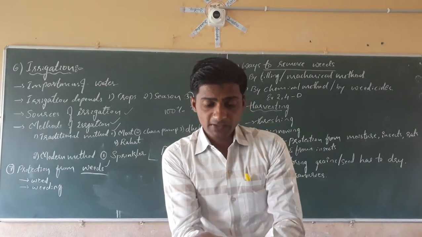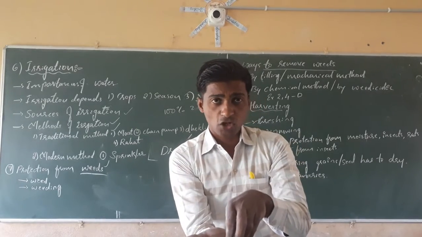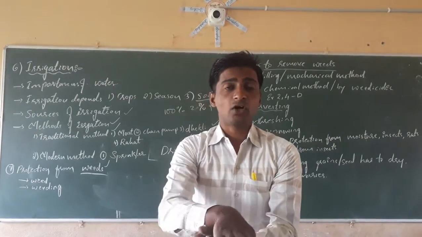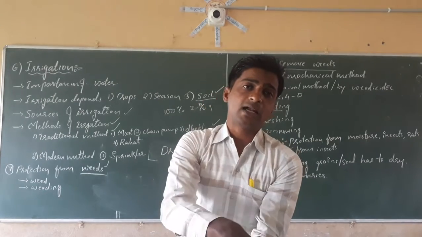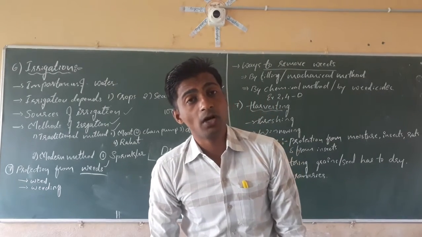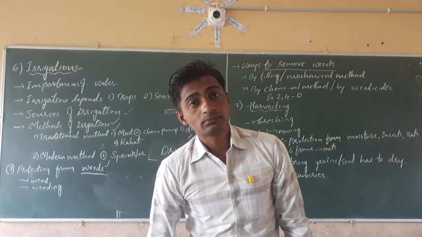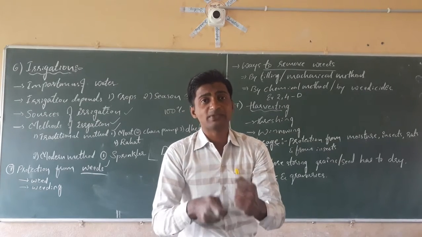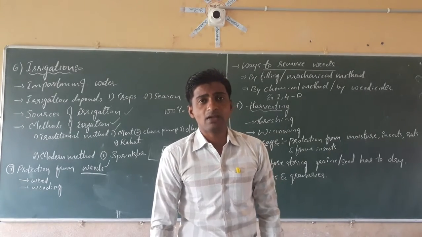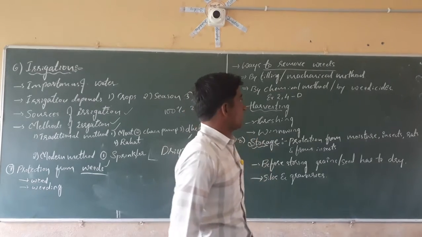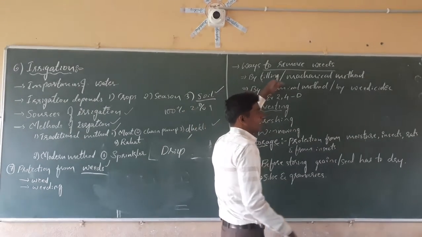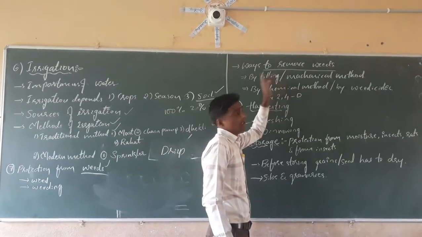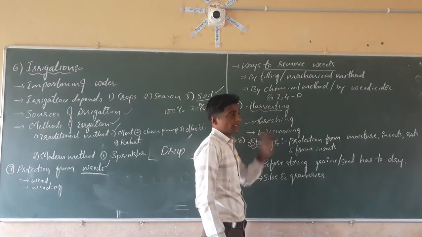Tilling means turning the soil. When we till the soil, the weeds fall beneath the soil and get decomposed. Some farmers remove weeds with sickles, cutting them down at the ground level, or by plucking them up. That is the mechanical method.